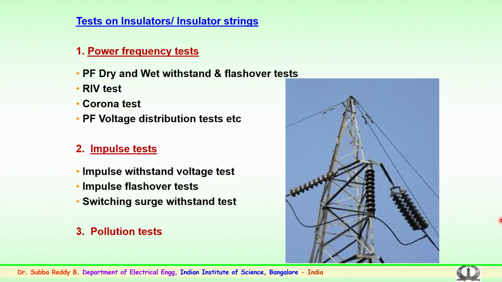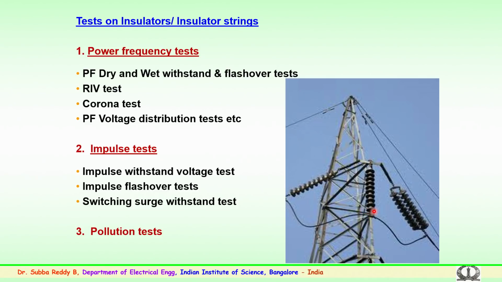This is important in particular for ceramic, porcelain or glass insulators, because of the distribution of voltage. When you see the insulator string, you can see a number of insulators, and this number depends upon the voltage levels. The higher the voltage level, the higher the number of discs employed in the string. The voltage distribution across these insulators should be made equal with proper arcing horns or corona control rings, so that the stress near the line end is not very high.